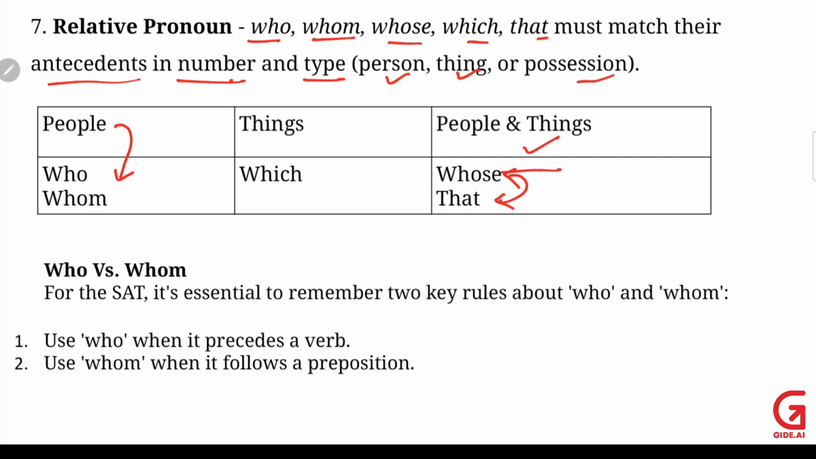Now, there is a confusion about who versus whom: when to use who, when to use whom. There is a hack, or you can say a way to know. Use who when it precedes a verb. So before the verb, it's going to be who. And use whom when it follows a preposition. So after a preposition, it's going to be whom. Now, let's see the examples.